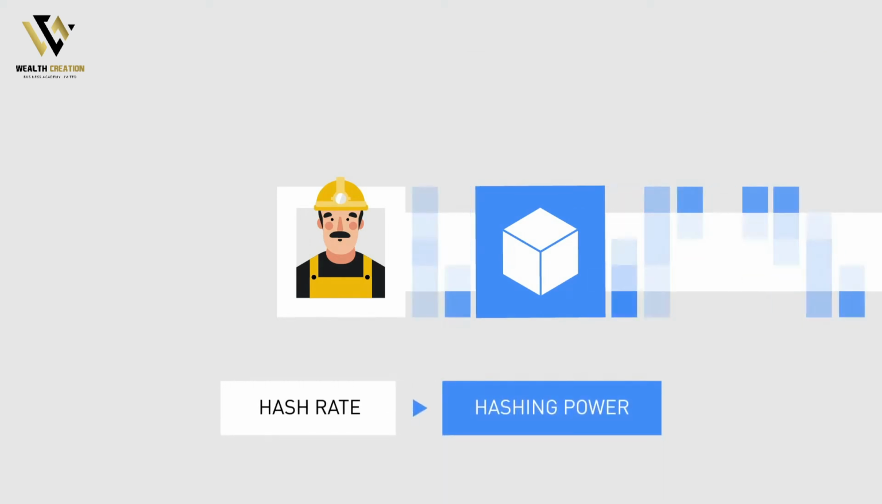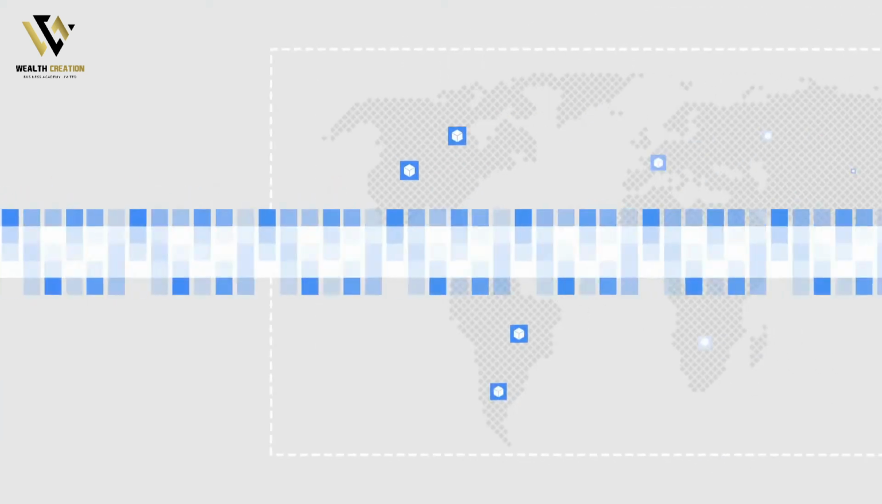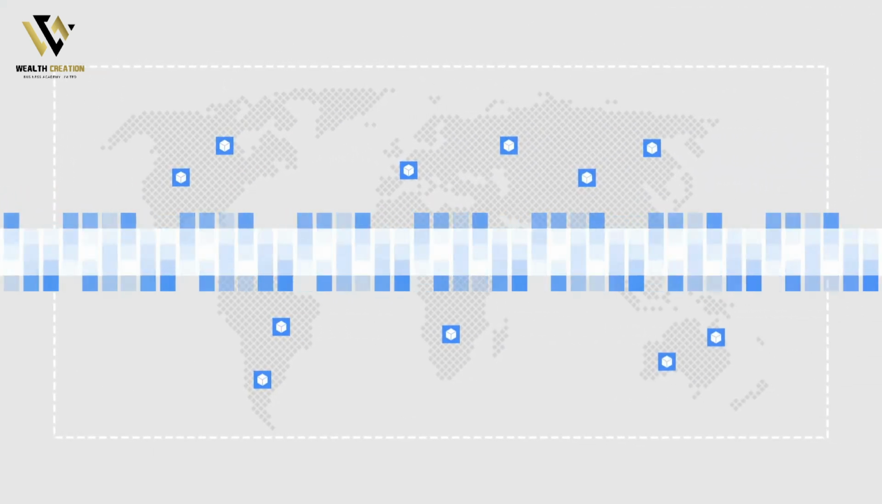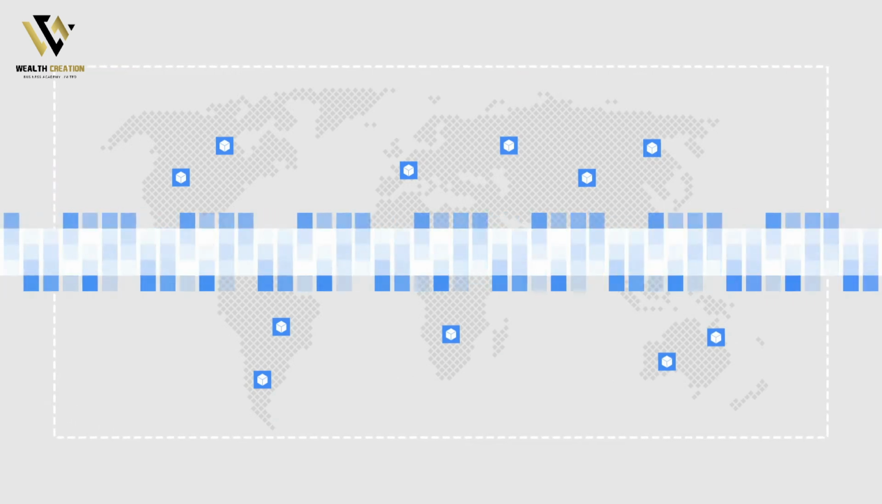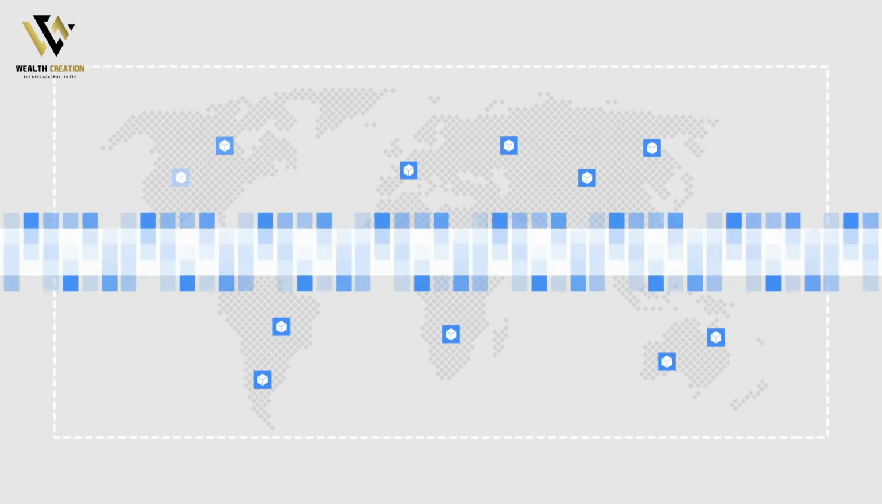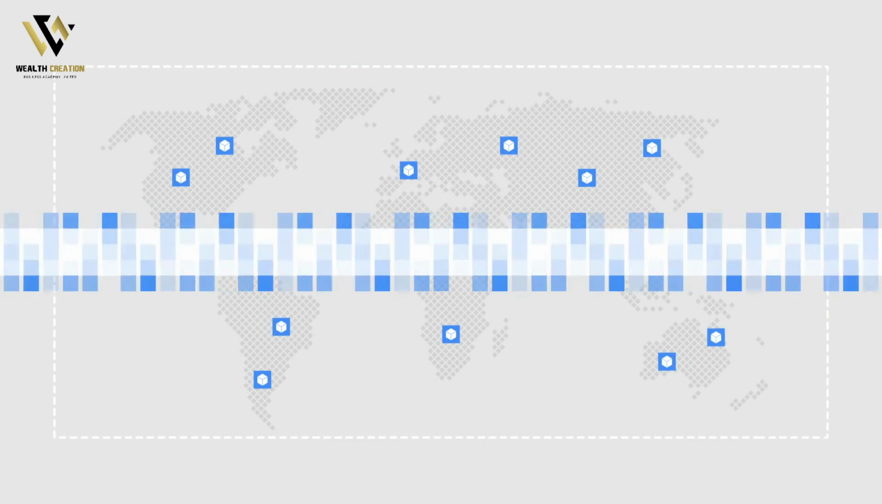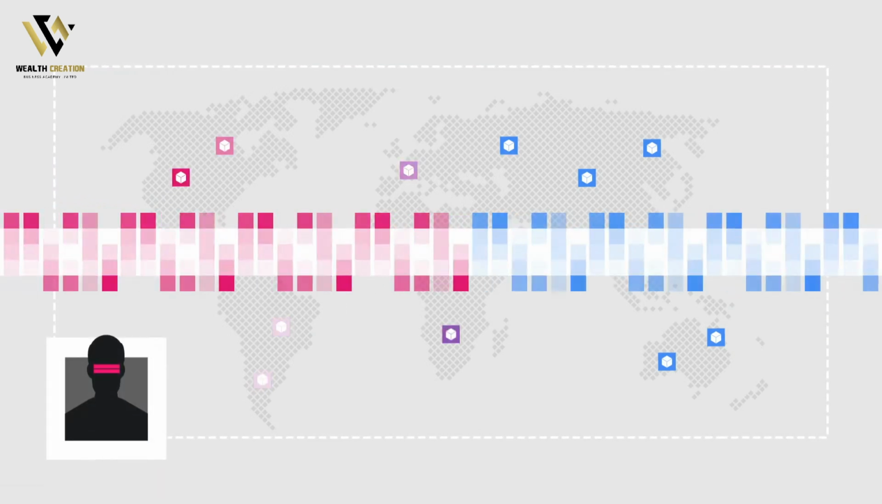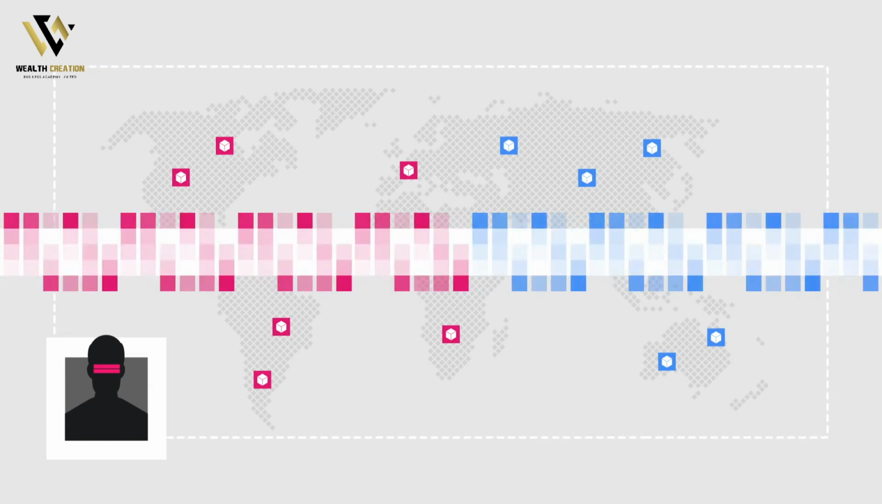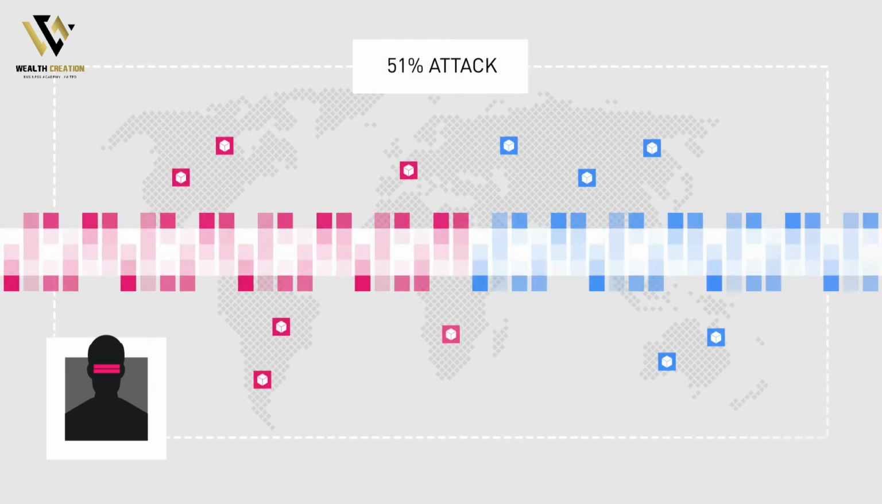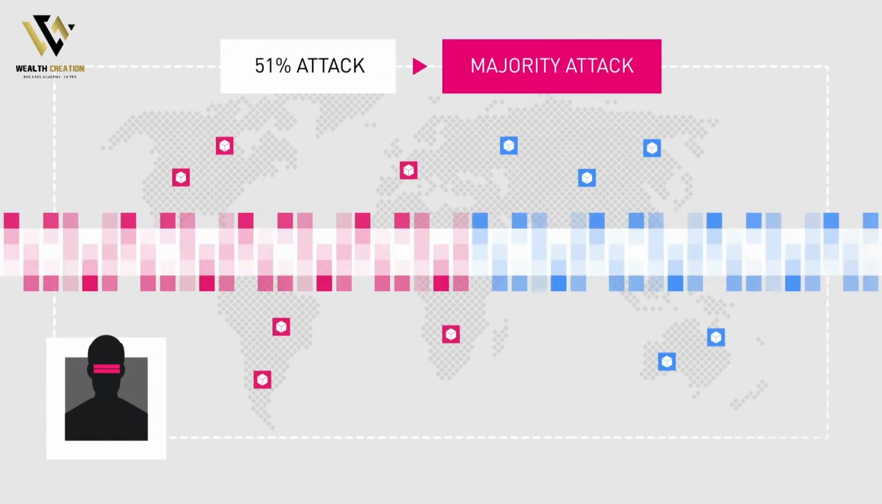The mining power is distributed over different nodes across the world, which means it is not in the hands of a single entity. At least it is not supposed to be. But what happens when the hash rate is no longer distributed well enough? What happens if one single entity is able to obtain more than 50% of the hashing power? One possible consequence of that is what we call a 51% attack, also known as a majority attack.